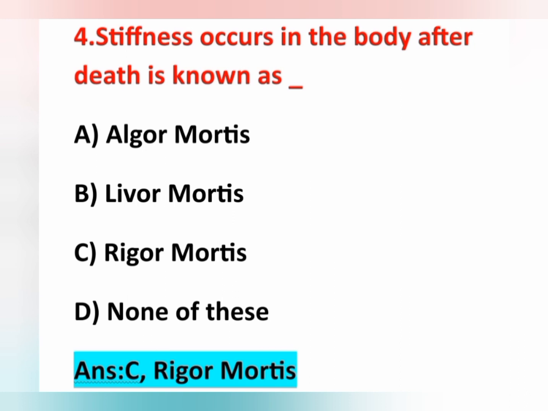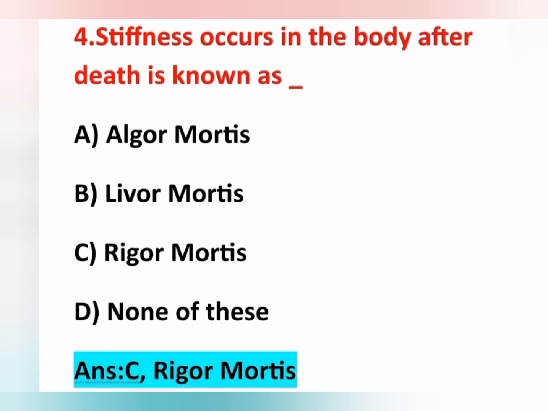It first involves the muscles of the jaw and then passes down to the neck, arms, trunk and legs. Here option C is the correct answer.